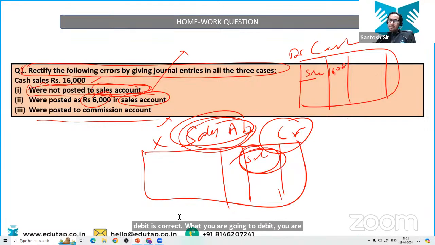Most of you are correct. I'm really happy to see this. Most of you are correct. Good. Chalo. I'm not going to give you the answer of the second and third question. You have to give me the answer of this question, or we are going to discuss this in the next class. Okay? Easy enough. They are also easy.